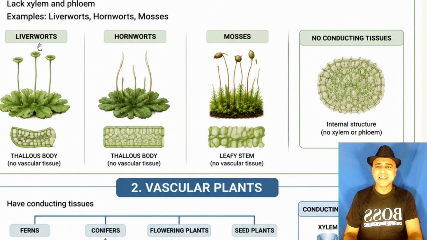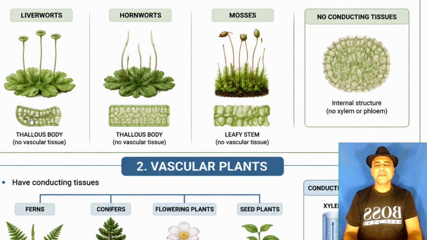These are non-vascular plants. There are no vascular tissues. Liverworts have a thallus body, no vascular tissues. Hornworts have a thallus body, no vascular tissue. Mosses have a leafy stem, no vascular tissue.